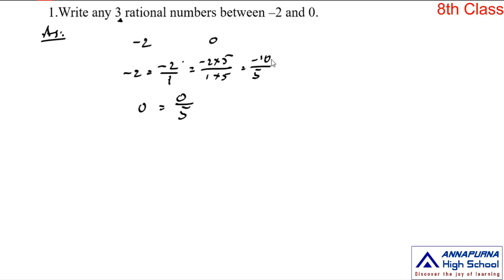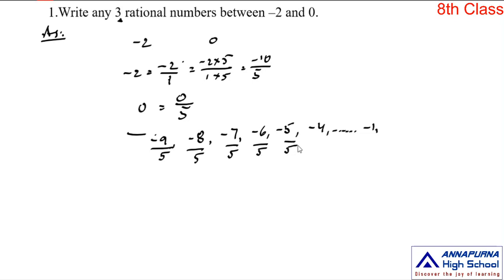So take the numerators. Here the numerator is -10, here the numerator is 0. In between these two numerators, how many integers are there? Prepare a list: -9, -8, -7, -6, -5, -4, and so on, -1. These are the integers in between -10 and 0. Take the denominator as 5: -9 by 5, -8 by 5, -7 by 5, -6 by 5, -5 by 5, -4 by 5, and so on, -1 by 5.